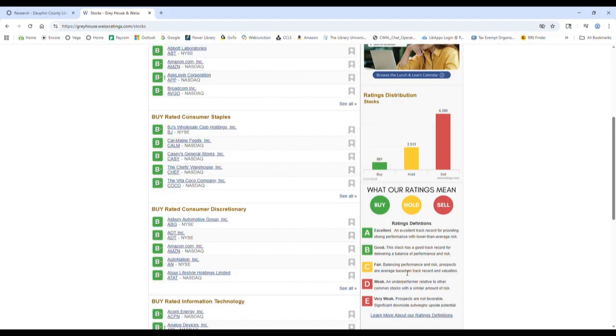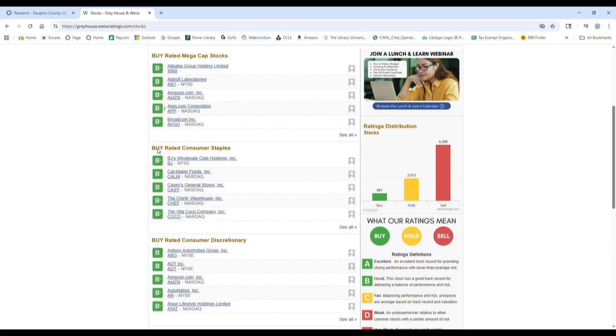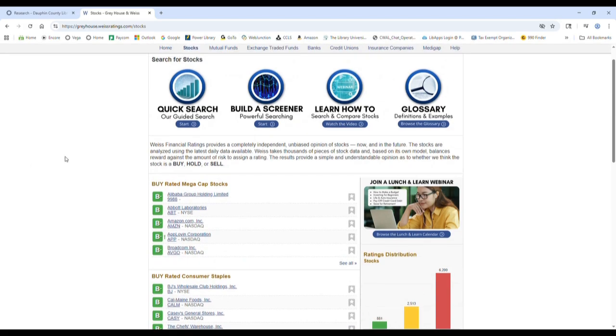Don't get rid of this investment yet, but watch it, see how it does. And then a red sell is in this D to E, weak to very weak range, which means that the risk is really a lot higher than the reward, and Weiss would recommend that you sell. So that helps you see at a glance what this rating means over here.